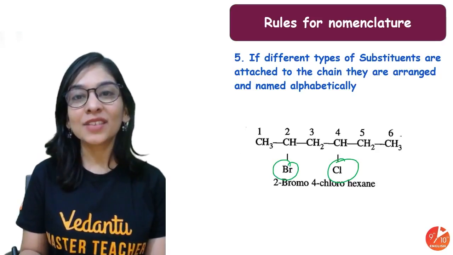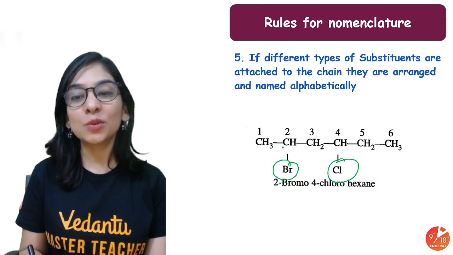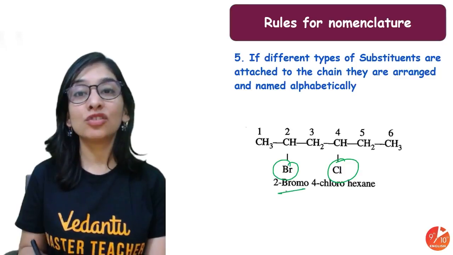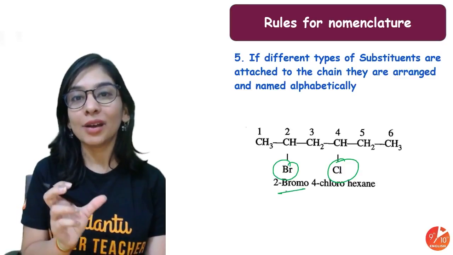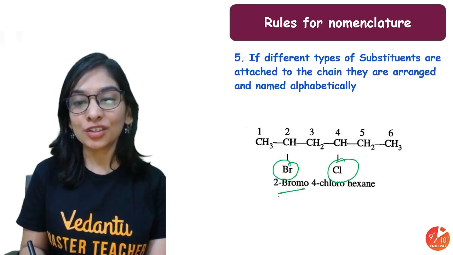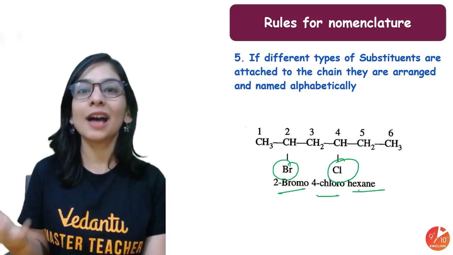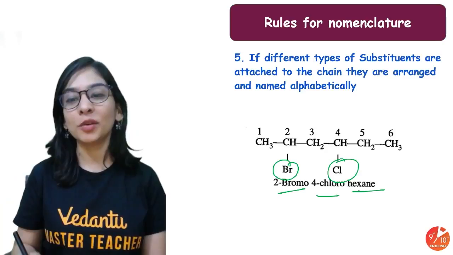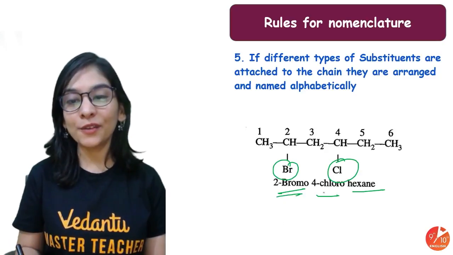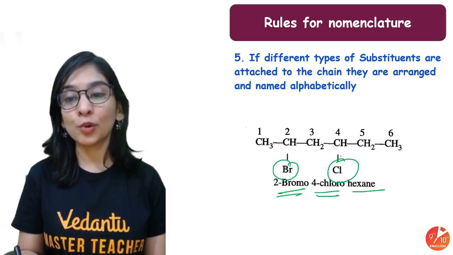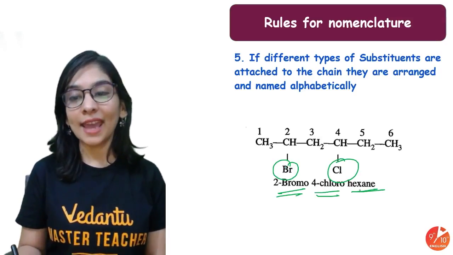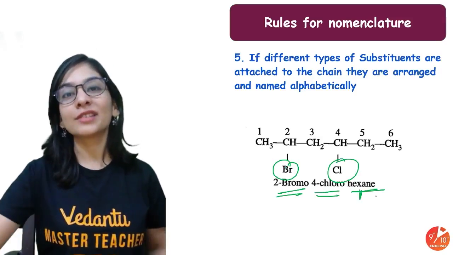Alright, so I have a 6-member carbon chain. It will be 2-bromo, I told you halogen group, halo sound will come. So 2-bromo, 4-chloro, hexane, hex for 6 carbon, ane for having a single bond between it. Okay, prefix and then two prefixes, basically we have 2-bromo, 4-chloro, hexane, and then hex for 6 carbon, ane for single bond.